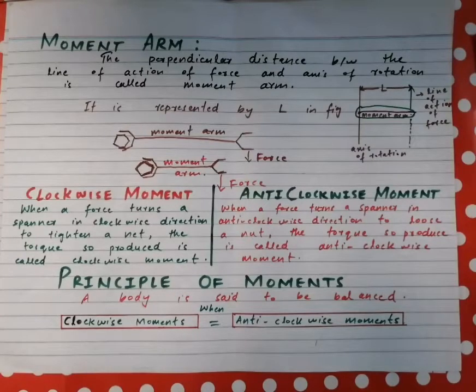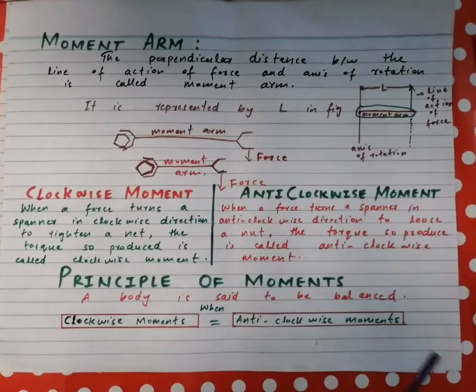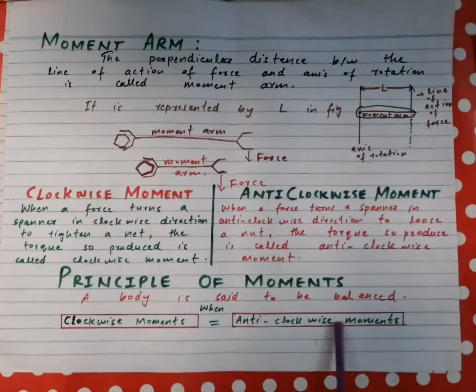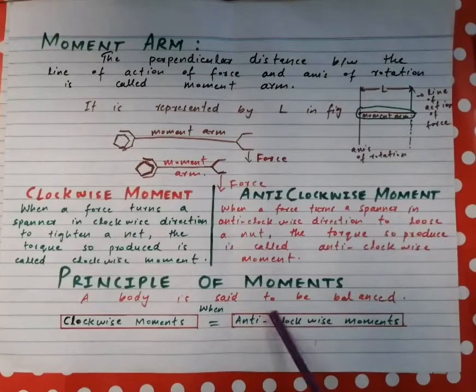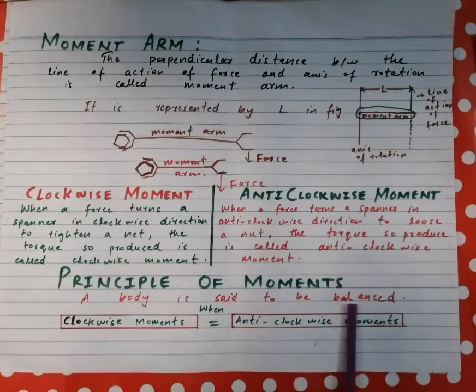It is a general observation. A body is said to be balanced when the clockwise moment is equal to the anti-clockwise moment. It means that when the force applied in the clockwise direction is equal to the force applied in the anti-clockwise direction, then the body is said to be balanced, and this principle is called the principle of moments.